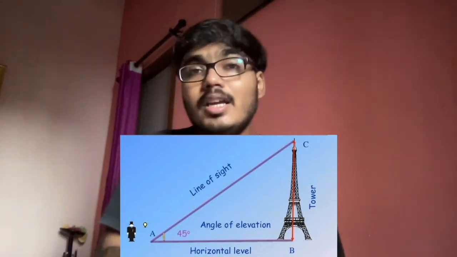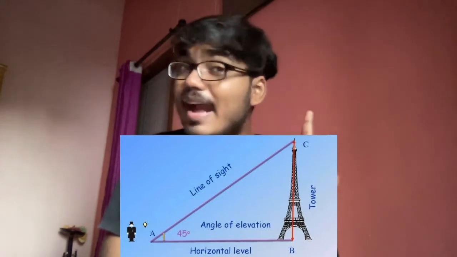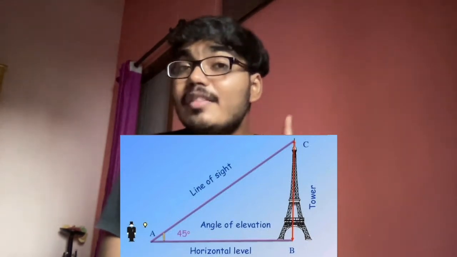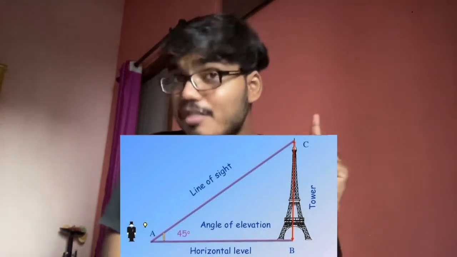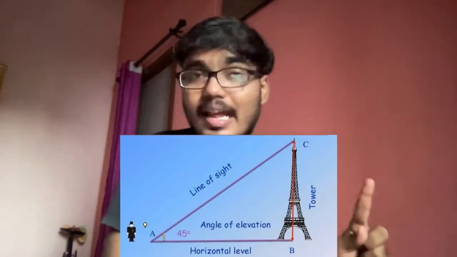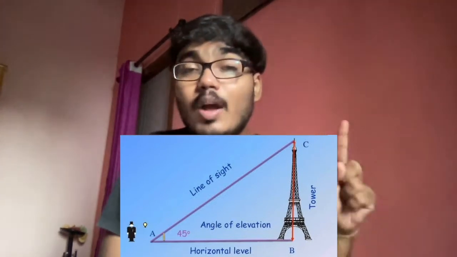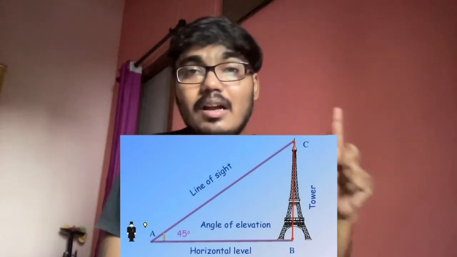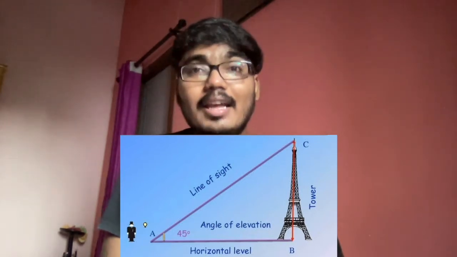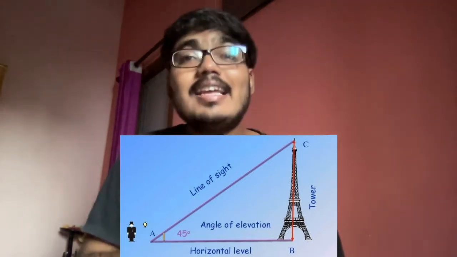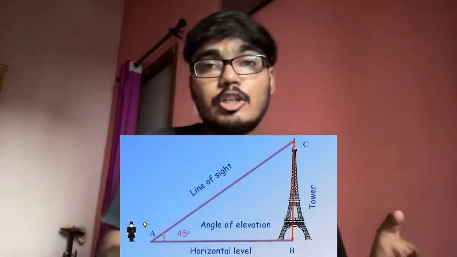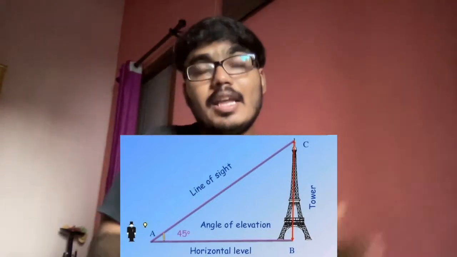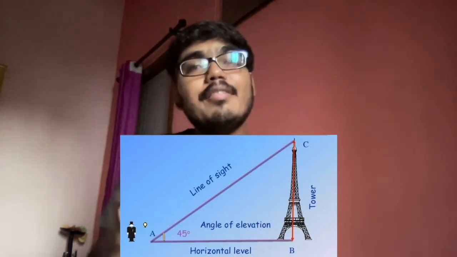Tell me one thing. You must have heard about a thing called Pythagoras theorem. We use Pythagoras theorem in a right angle triangle. Try and tell me what was Pythagoras theorem. What did we learn in Pythagoras theorem? Pythagoras theorem stated that in a right angle triangle, hypotenuse square is equal to base square plus perpendicular square.